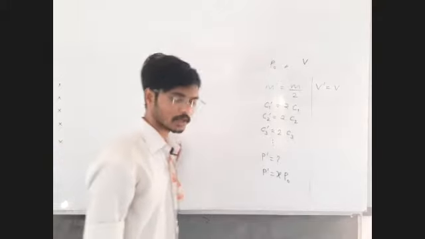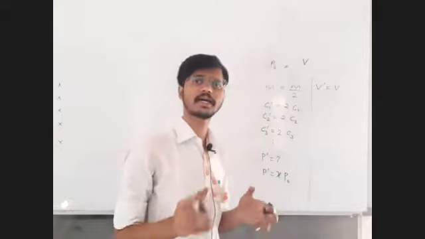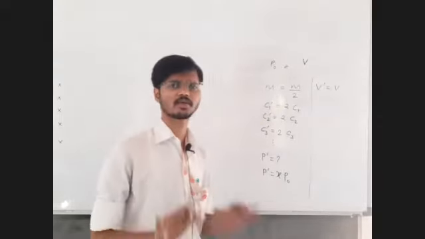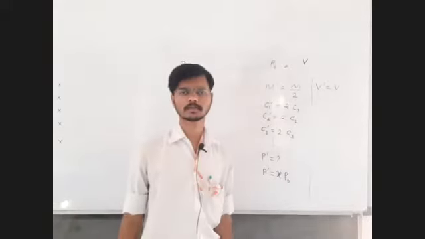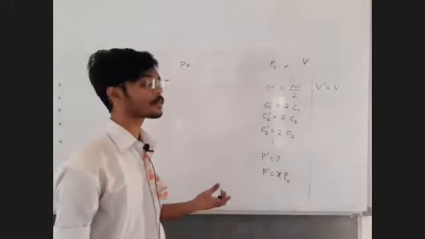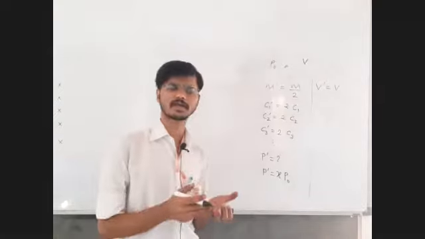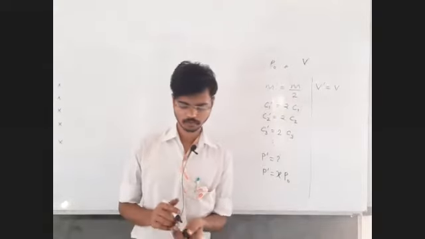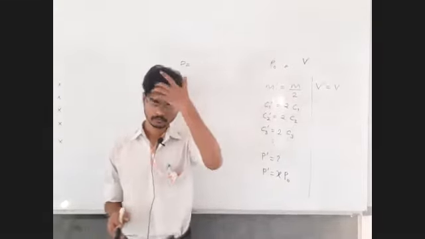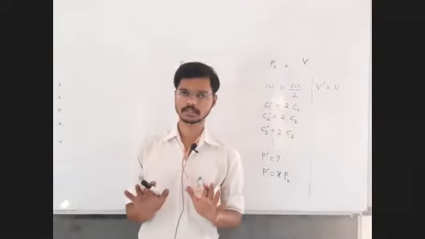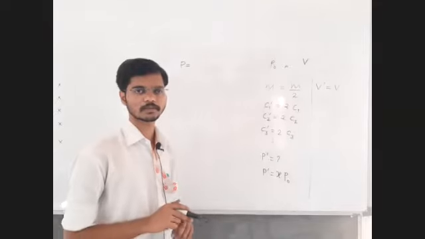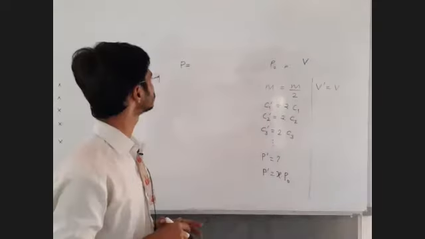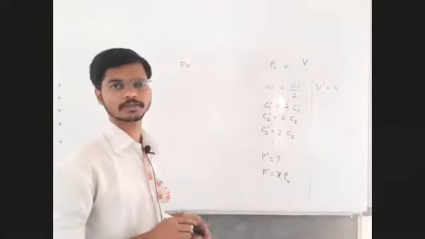How can a formula for pressure contain pressure itself? I am asking for the formula for pressure. See, these are silly mistakes. We are writing under root 3p upon rho as the formula for pressure. No, you are close to the answer. Just rearrange that formula and you will get the answer for the pressure. One more calculation you have to do and you will get the formula for pressure. Tell me.